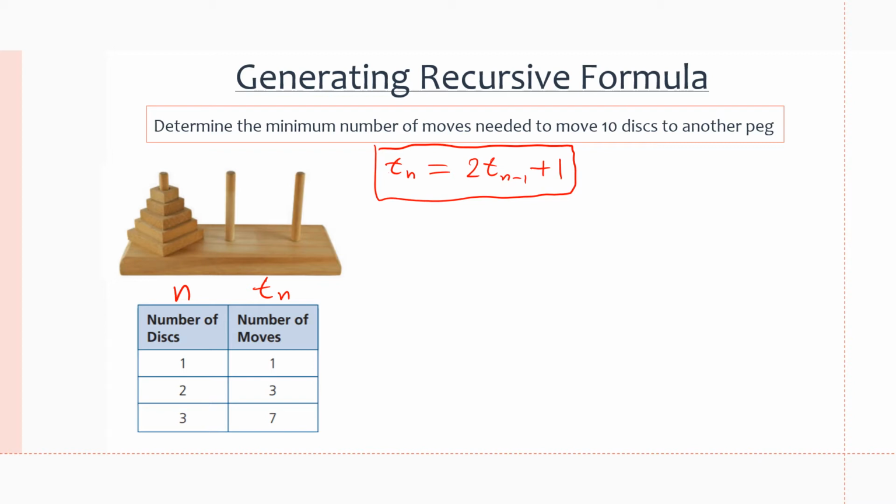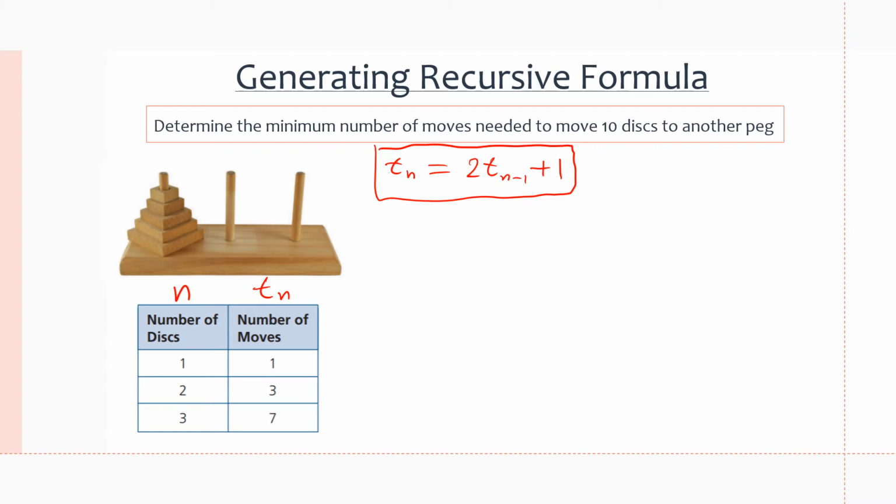So now that we have a recursive formula, it says the minimum number of moves needed to move 10 disks to another peg. So since we found a recursive formula, all we need to do is find our next few terms until we find t of 9, which then we can use to calculate t of 10. Because remember, recursive, we need the term from before to find the next term.